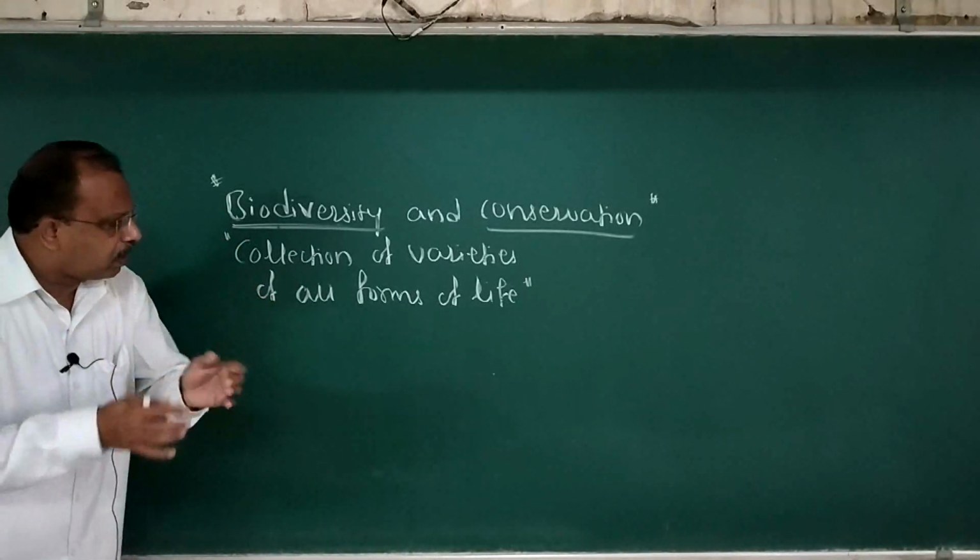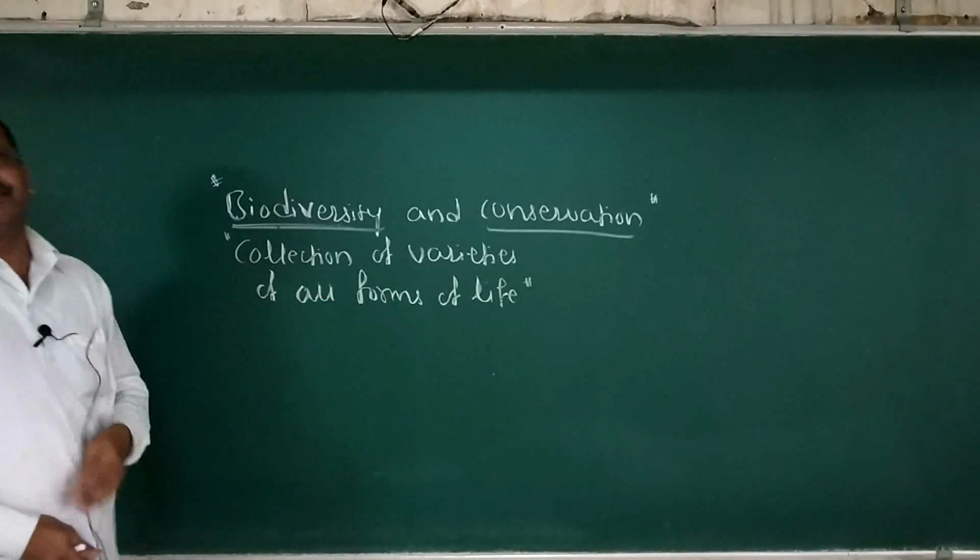Biodiversity is a collection of varieties of all forms of life.